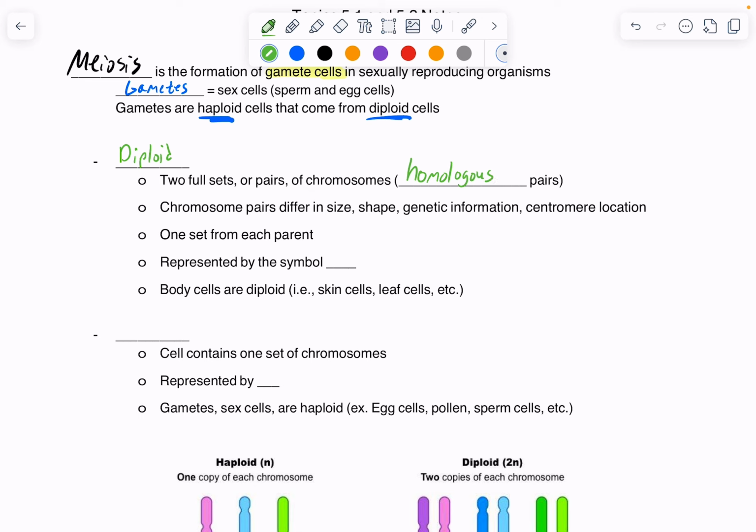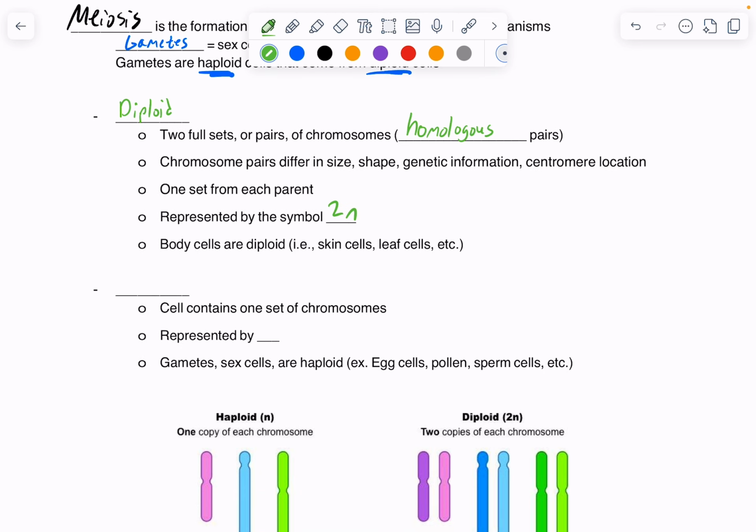Now, the homologous chromosomes are going to have the same shape and size and will have the same genes, but they won't necessarily have the same expression of those genes or have the same allele, for example. We get homologous chromosomes, one from each parent, right? 50% of our DNA from mom and dad, and we use the symbol 2N to represent a diploid cell.